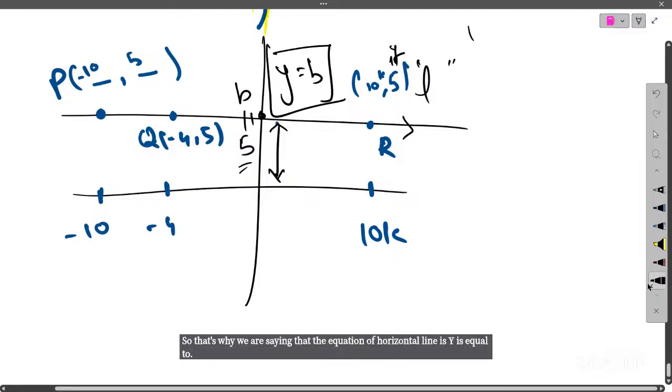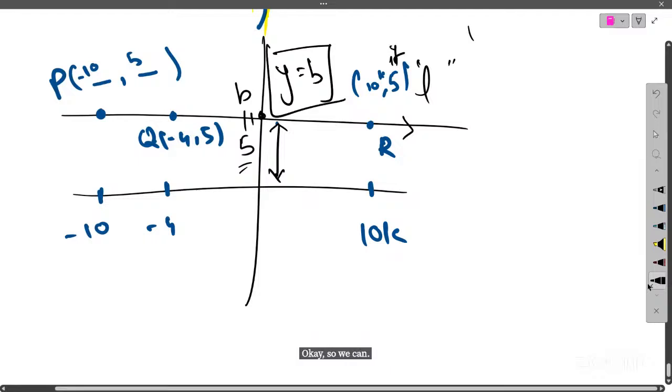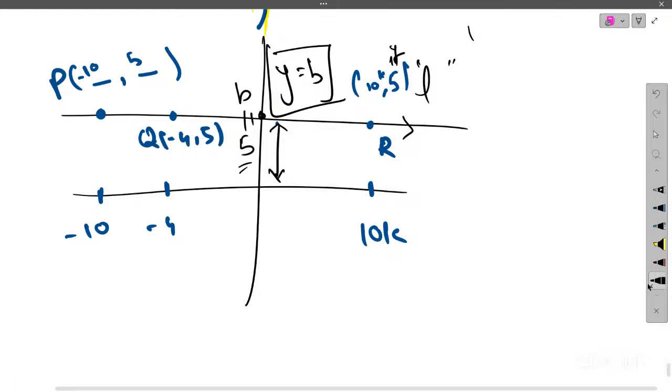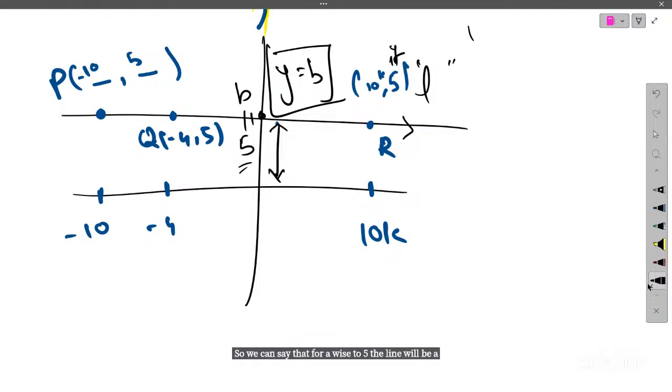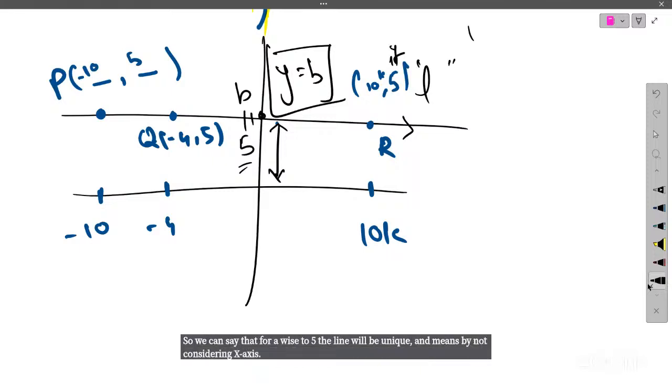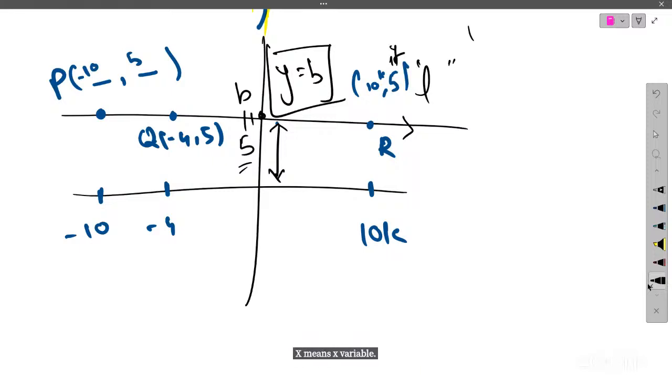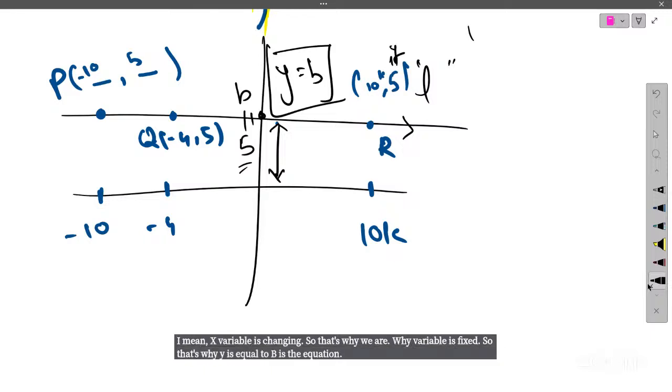In the case of a vertical line, for y equal to 5, the line will be unique, meaning we are not considering the x-axis. The x variable is changing, and the y variable is fixed, so that's why y is equal to b is the equation. Okay.